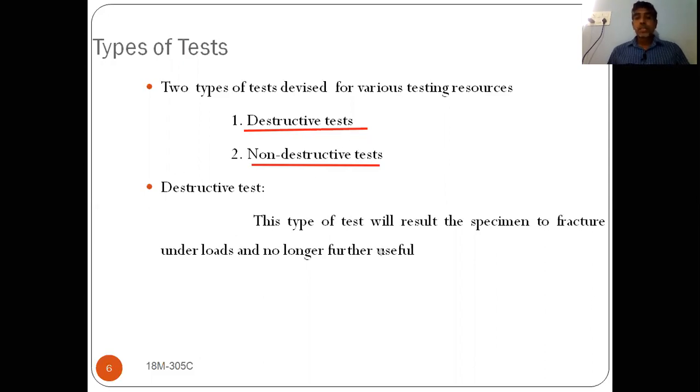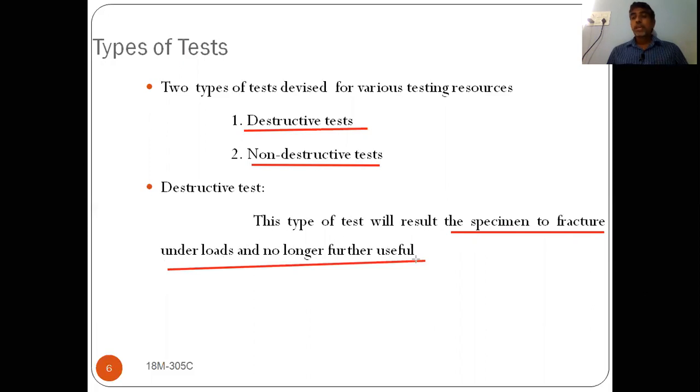The test specimen has to undergo fracture. It should fail, and only then can we find out the value, at what load it can fail. Under loading it is no longer useful.